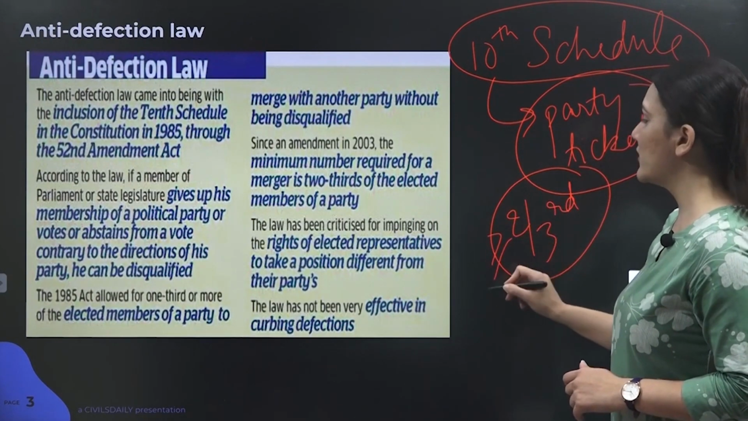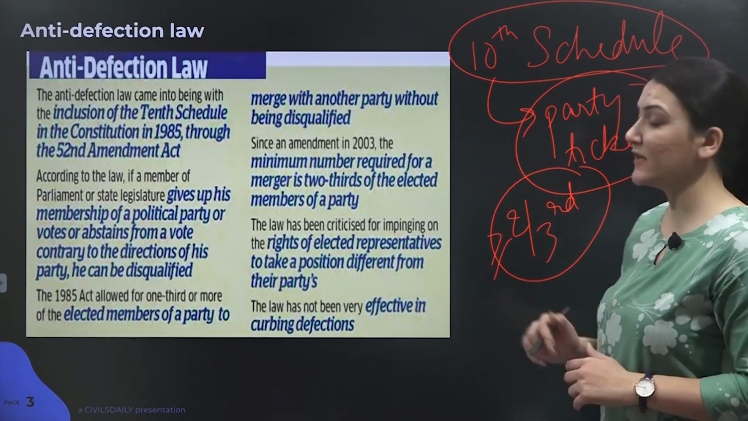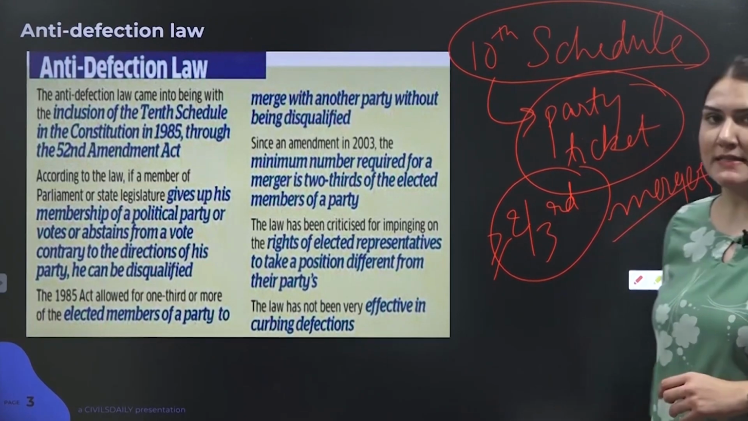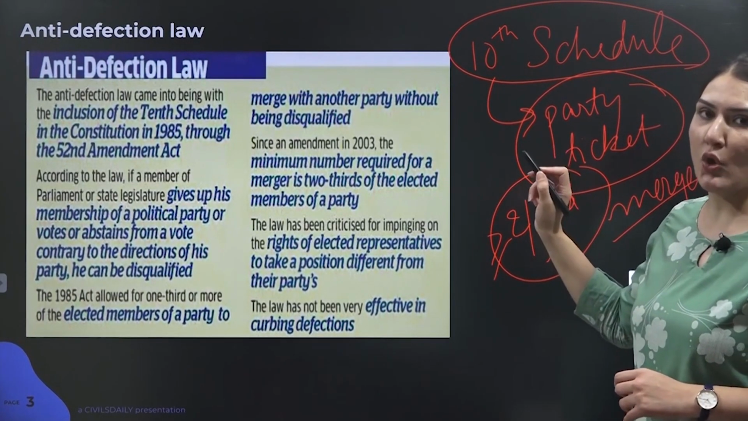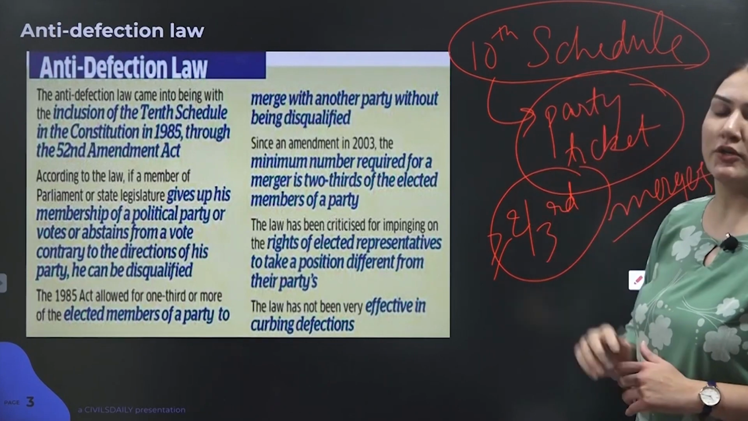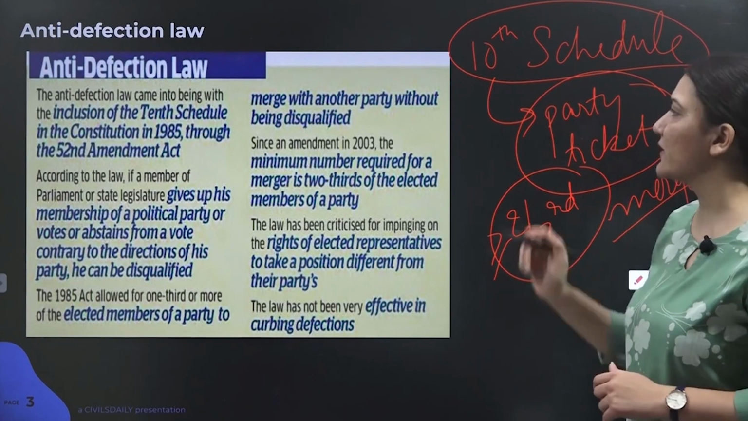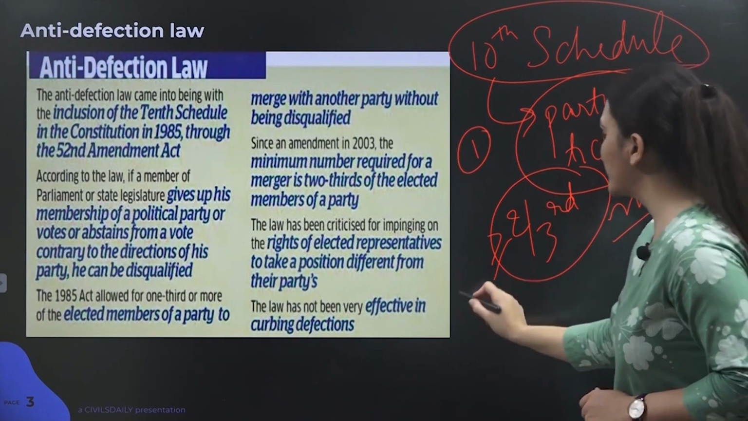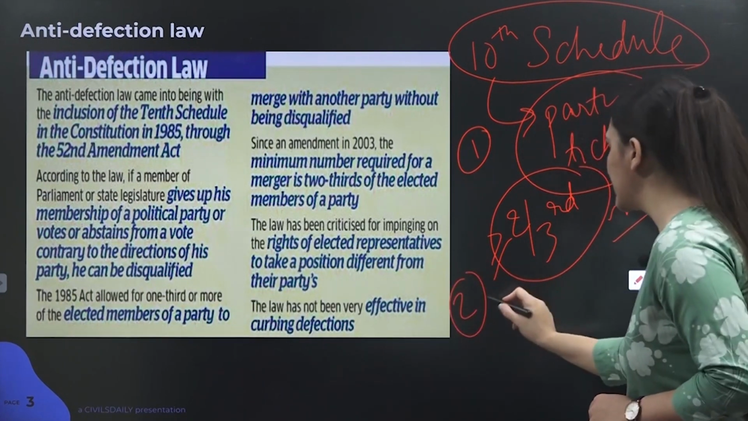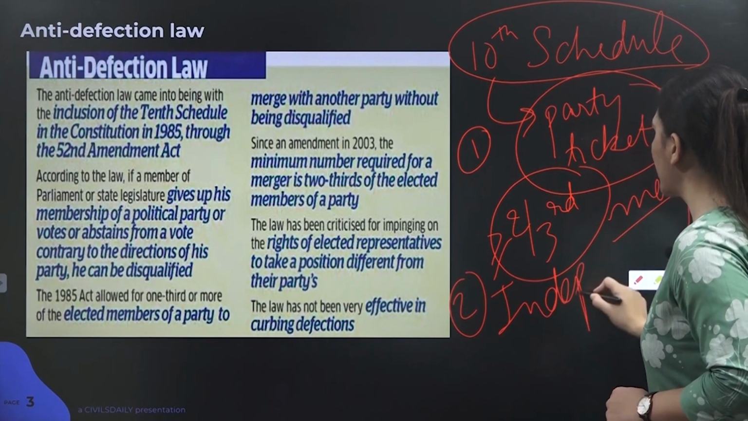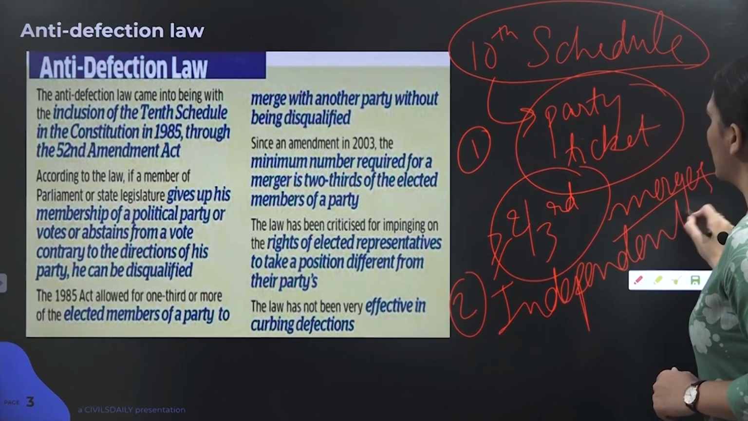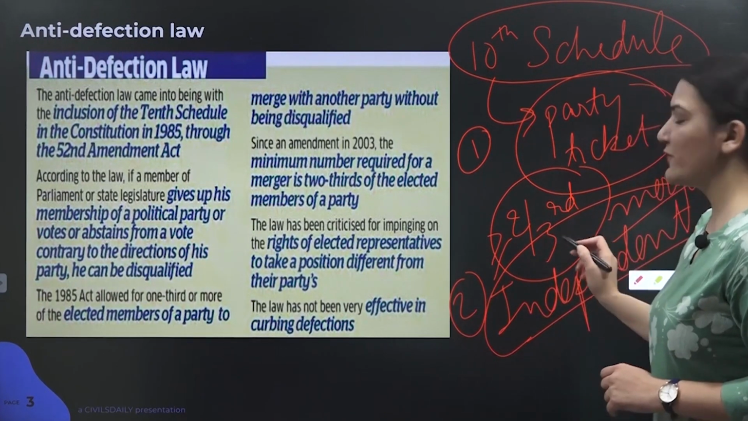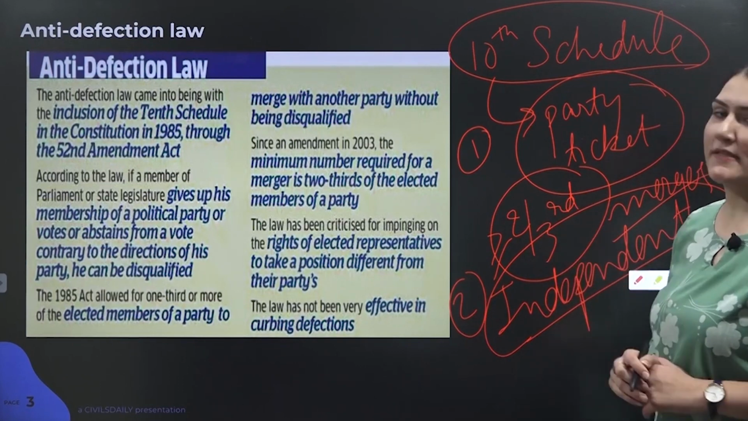But if more than 2/3 members defect to a political party, then it's called a merger. And in this case, the defection does not amount to these particular defection proceedings under the 10th schedule. So first condition is this. Second condition is for the independent members who were not elected on a party ticket. So if they happen to join a party, that's when they are disqualified under 10th schedule.